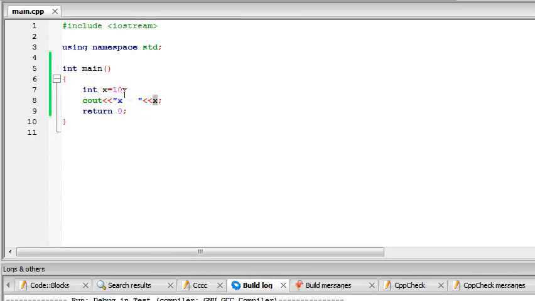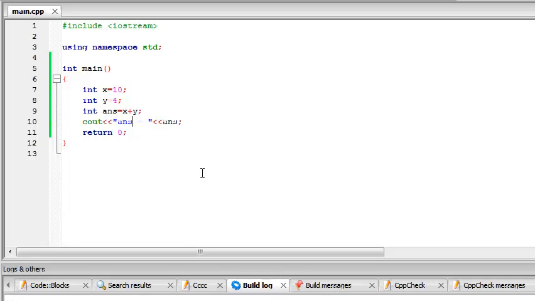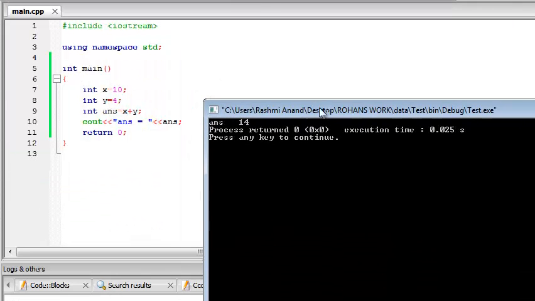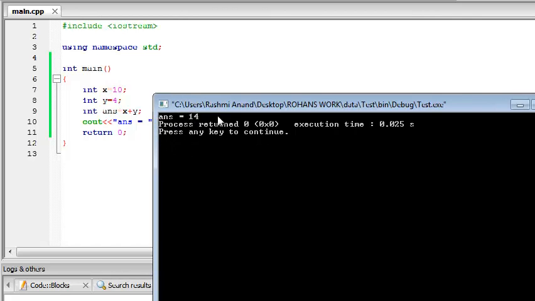Okay, and we can work with more than one variable. Suppose integer y equal to 4 and integer answer equal to x plus y, and we print out answer. So what we get in that case is x plus y, which is 10 plus 4, equal to 14.